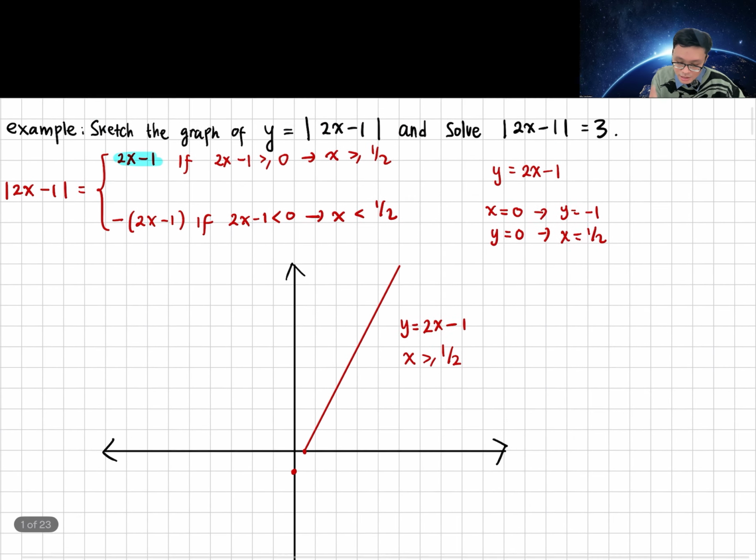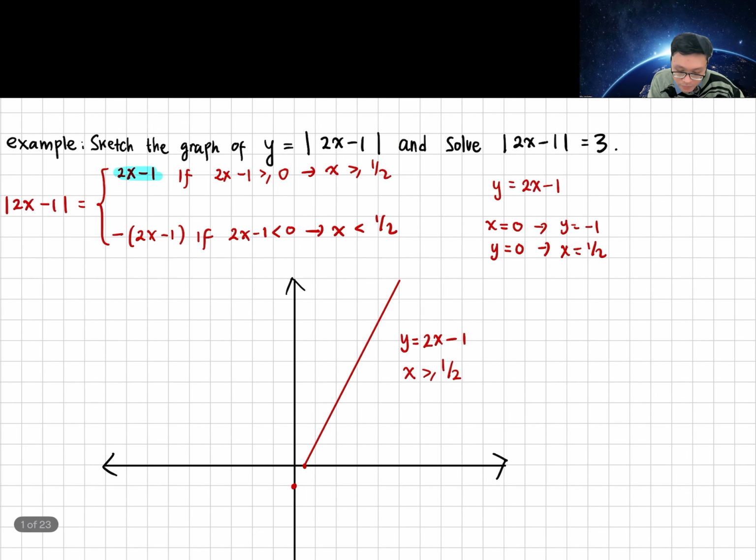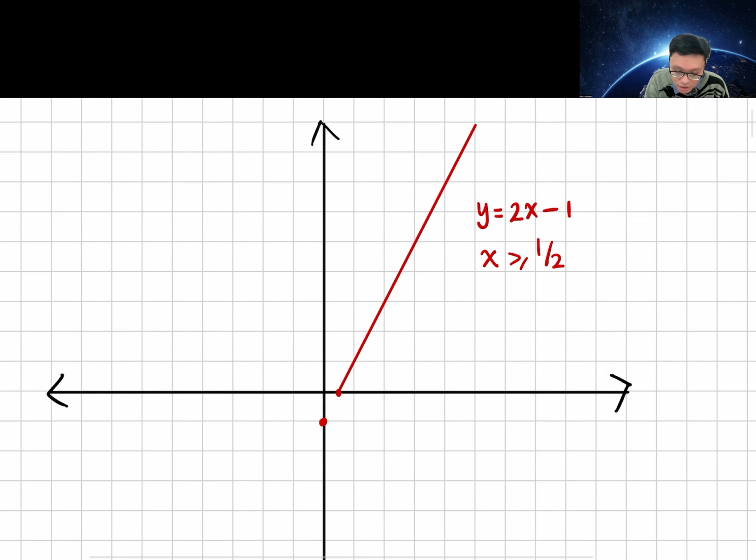Now, the second one: when x is less than half, the part that we just erased, it becomes minus of 2x minus 1. And as you learned in Pure Math 1, minus of the function is basically a reflection over the x-axis. So, initially, your y-intercept is minus 1. But because you reflect that over the x-axis, it becomes y equals 1. And then you just draw a straight line.